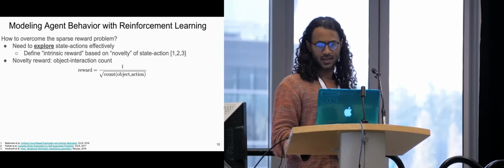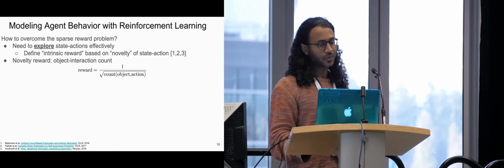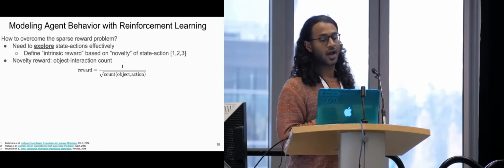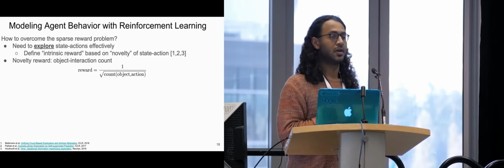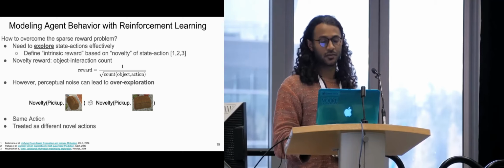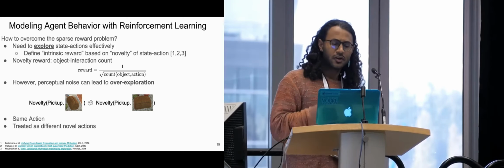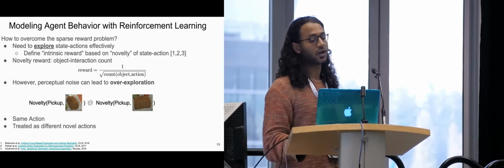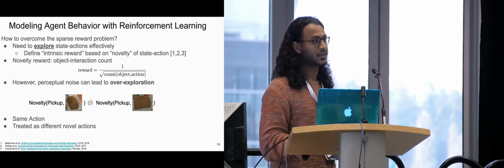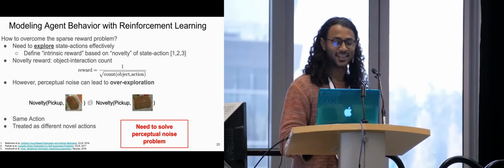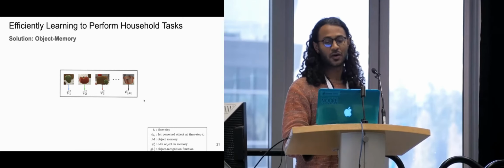A simple way to do this is to just have novelty around object interaction count. And so the reward can be 1 over the square root of object interactions, which goes to 0 over time. Interesting. So one thing, because of perceptual noise, this can actually lead to overexploration, because the agent may not recognize the novelty of picking up bread is the same as the novelty of picking up bread because of the different angles. And so we have to solve this perceptual noise problem.